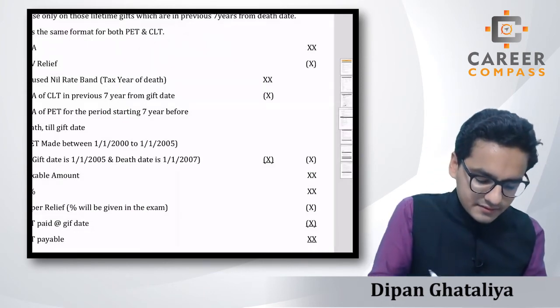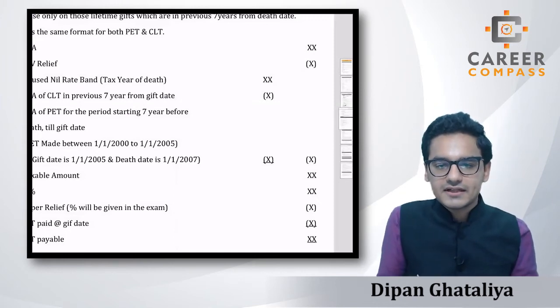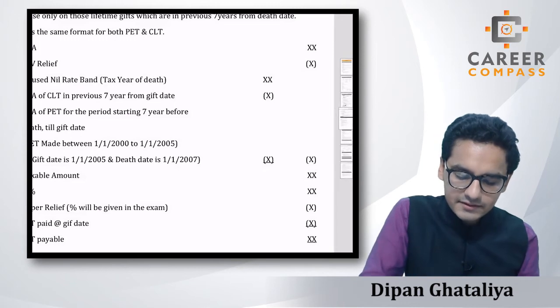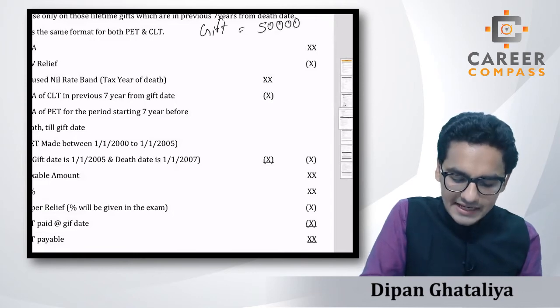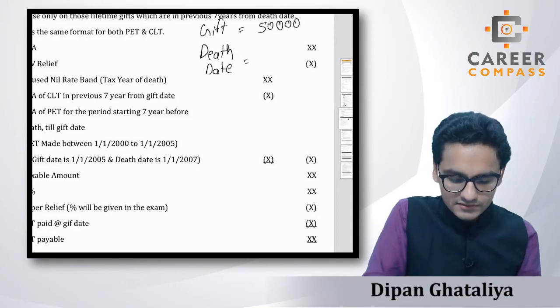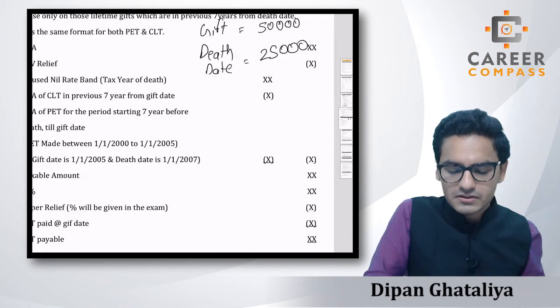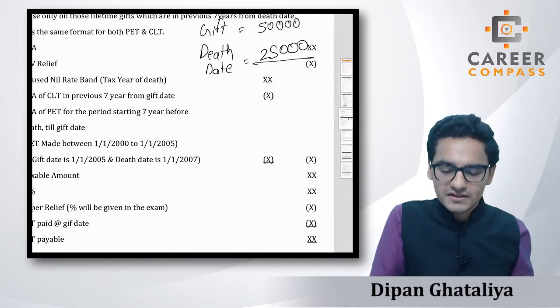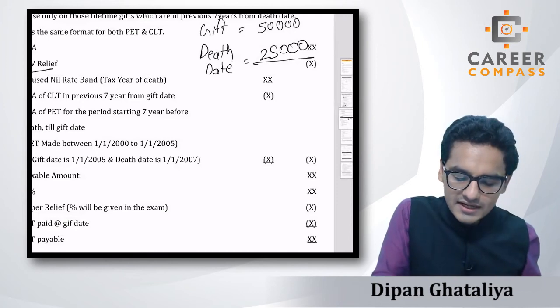Then the next deduction available is fall in value relief. That's nothing but, students, suppose at the date of the gift your father gave you shares worth 50,000 pounds, and now on the death date, which is after 5 years, assume that its value is 25,000 pounds. So there is a major reduction in the value of your asset, right? So you can claim that reduction as fall in value relief. Got it?